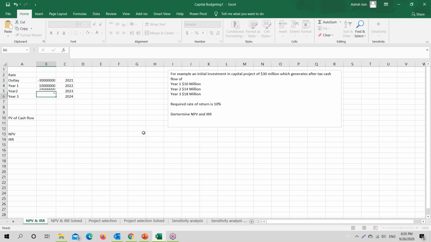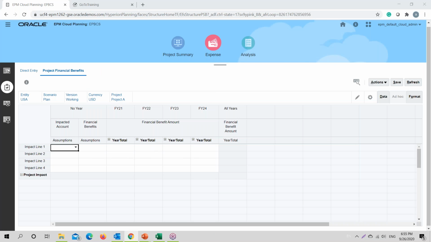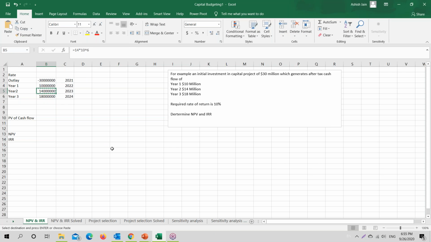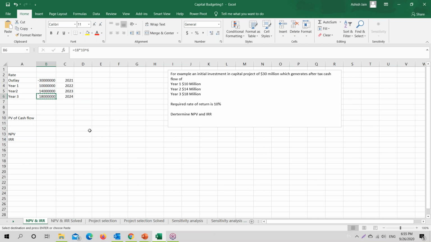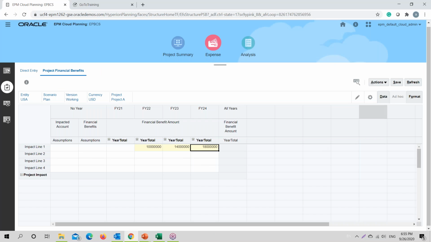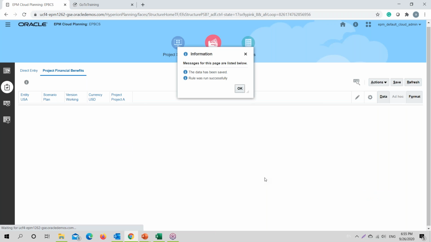Sorry. And then we have a cash inflow of 18 million in year three. Okay. So these being our cash inflows, let me just copy this amount. Our cash inflow starting from year two, we just provide with the amount in here. And in year two, we have our cash inflow as 40. And for year three, we have a cash inflow of 18 million. Okay, just saved the data pertaining to the cash inflows for this particular project.